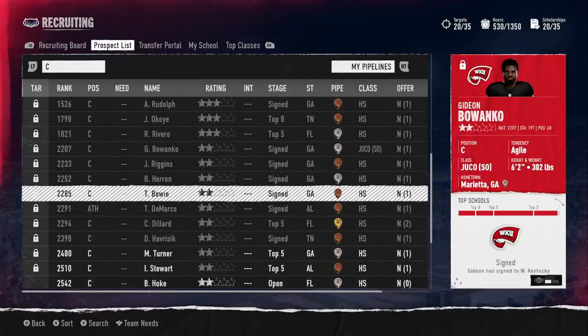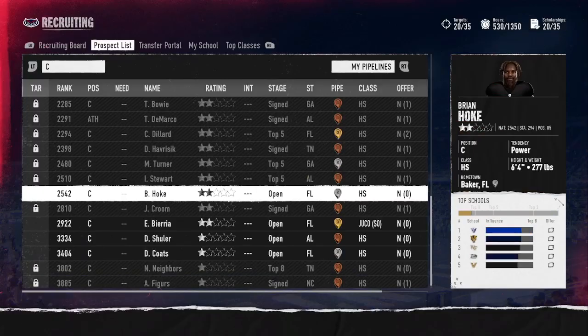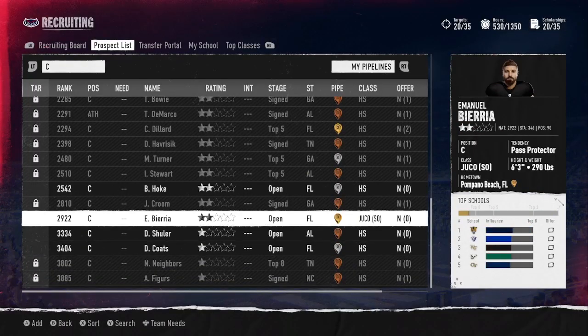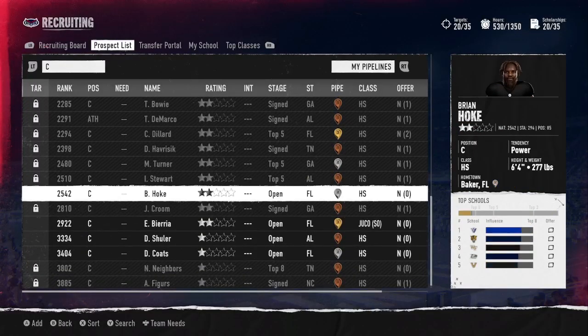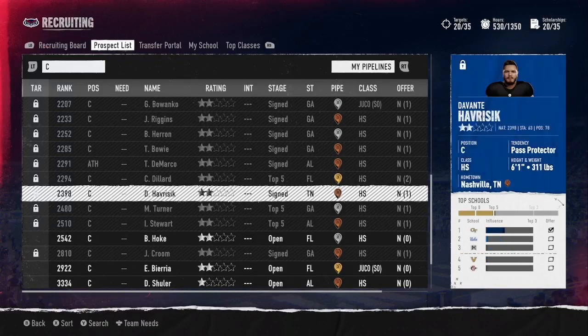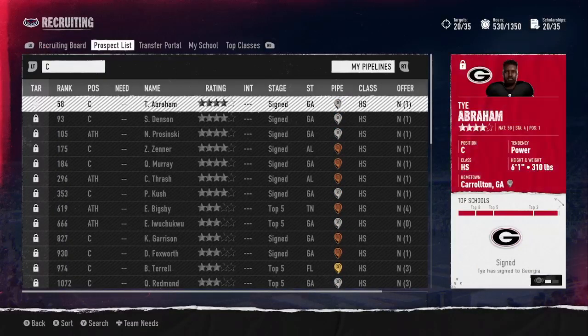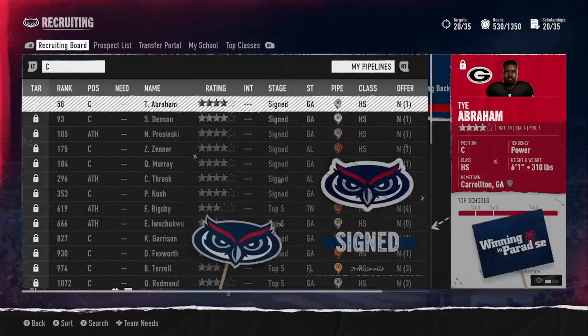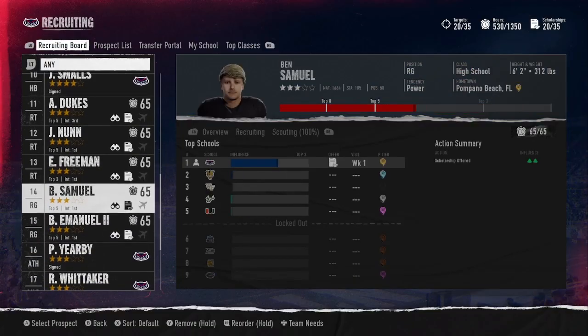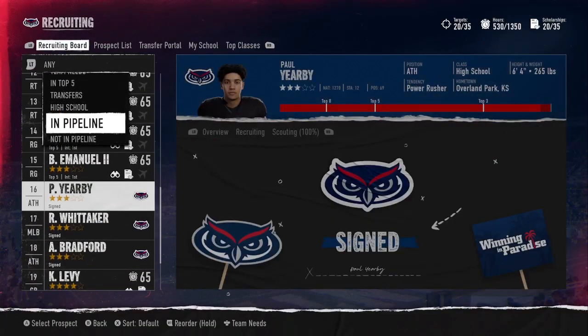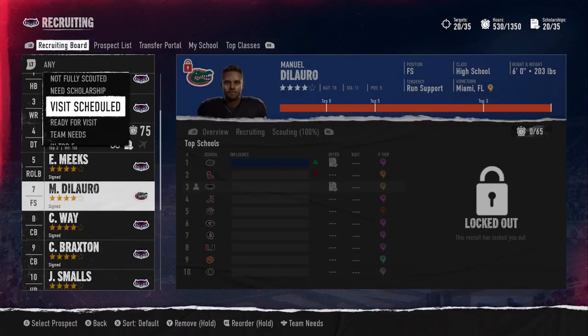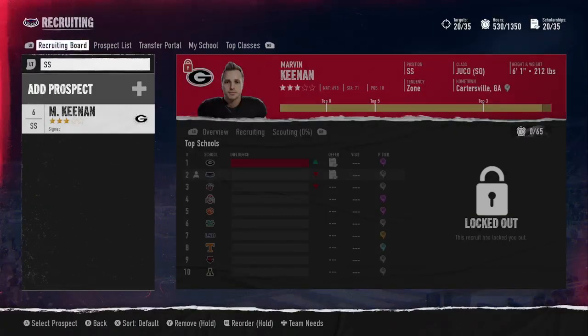Really nothing accessible to us here. Okay, here we go. Hoke. We have a center. He's 2-star. But again, like I mentioned, I've got a bunch of offensive linemen that I'm already invested in. And they're 3 stars, so it doesn't make any sense to add any other offensive linemen if they aren't 3-star or greater at the moment.